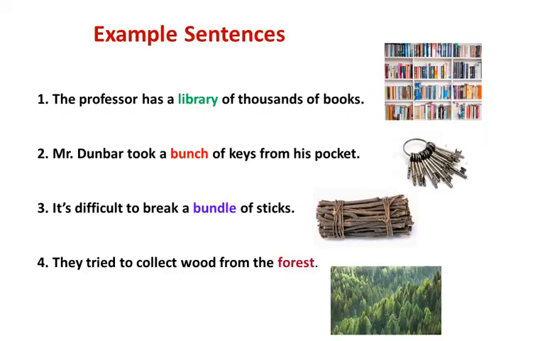See the example sentences. Read the sentence and give attention to the related picture. The collective nouns are highlighted. Example 1. The professor has a library of thousands of books. Second, Mr. Dunbar took a bunch of keys from his pocket. Third, it is difficult to break a bundle of sticks. They tried to collect wood from the forest. Children, go through each sentence and see the highlighted collective noun.